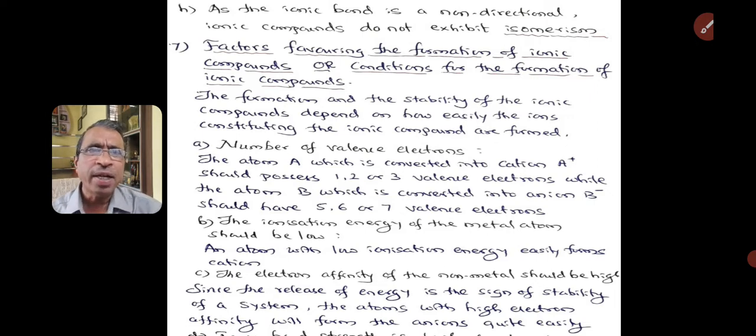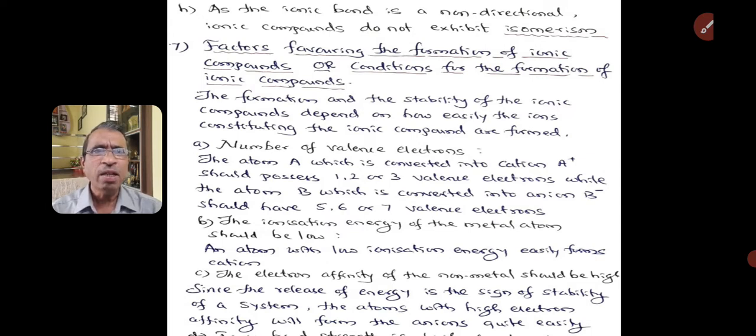The formation and the stability of the ionic compounds depend on how easily the ions constituting the ionic compound are formed. It depends on variable factors like the number of valence electrons, ionization energy, electron affinity, and so on. Let us study in detail regarding this. Coming to the first one, number of valence electrons.